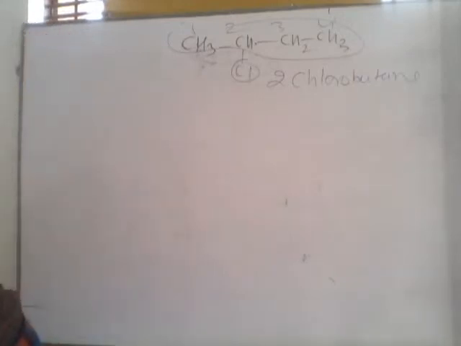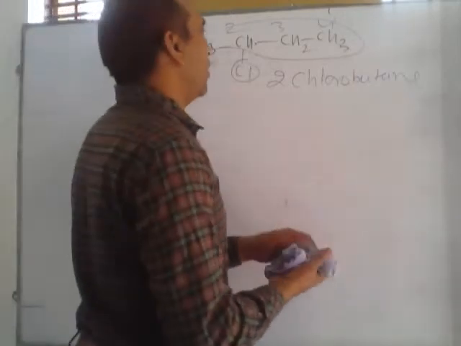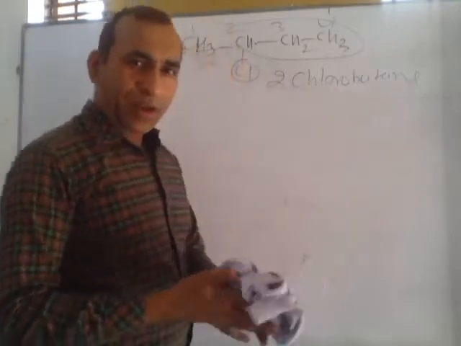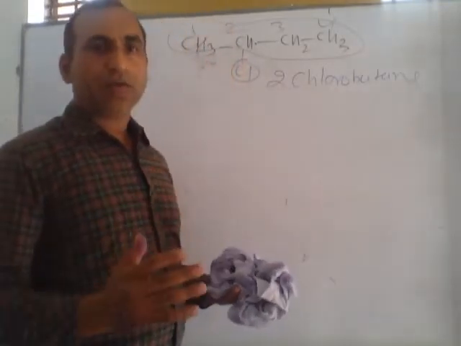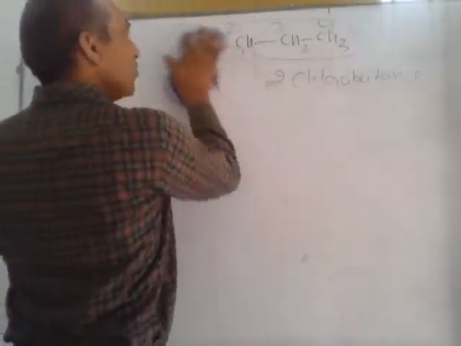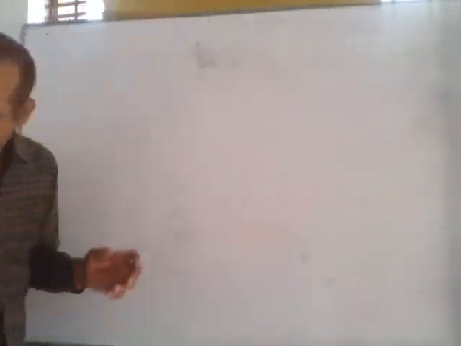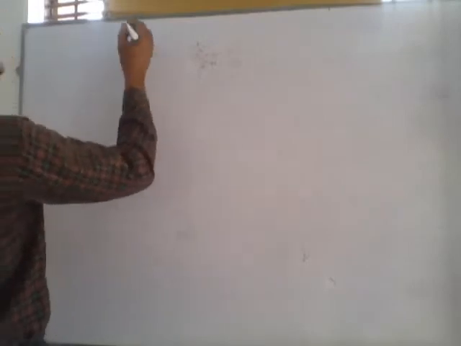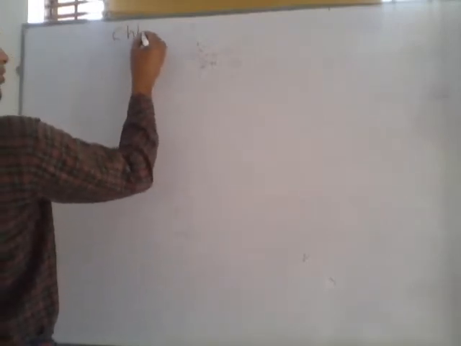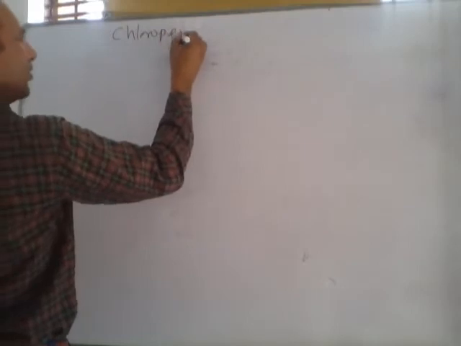Due to the meaning of primary, secondary, tertiary, and normal, iso, neo, these two are different. Here is an example. Suppose we want to write the formula of chloropentane.